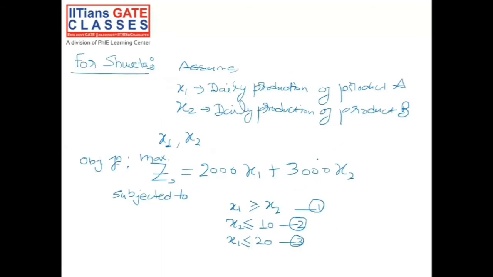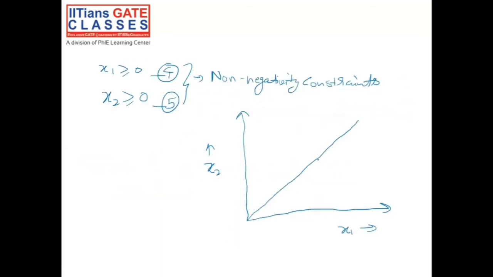We were given that x1 is greater than or equal to x2. I am putting these dots here so that we know that to the right of this line we have our feasible region, the region which satisfies constraint number 1, that is x1 is greater than or equal to x2.